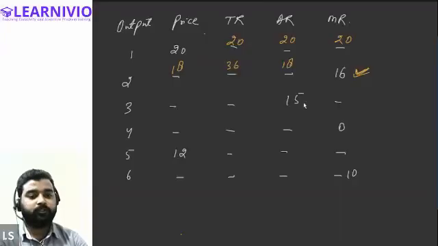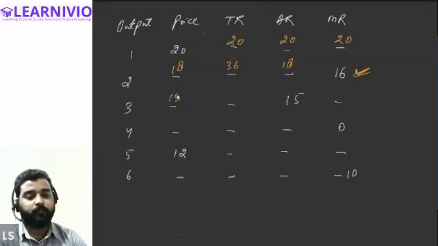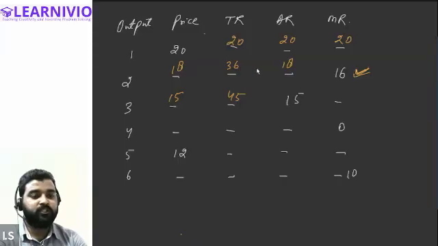Moving on to the third unit. At the third unit, average revenue is given this time. So if average revenue is given, can you tell me the total revenue? If average revenue at the third unit is 15, that means first of all, the price must be equal to 15, right? And simply price multiplied with the quantity, we will get 45. Okay, now there is a change in the total revenue. From 36, it goes to 45.